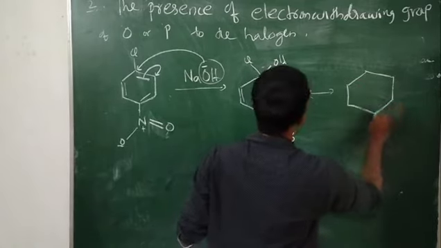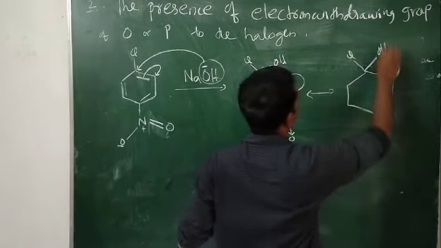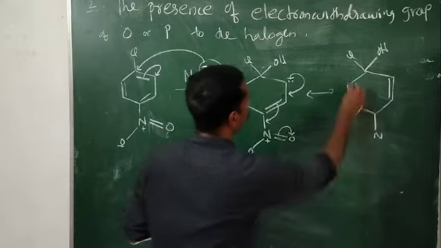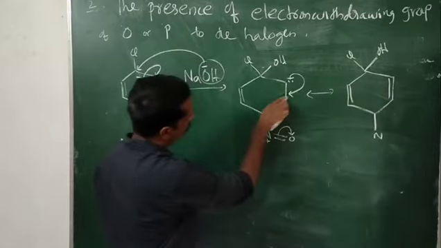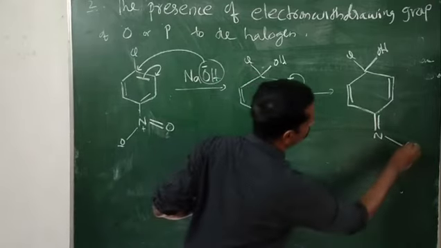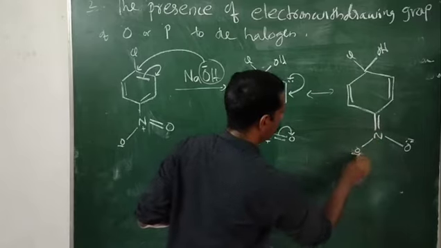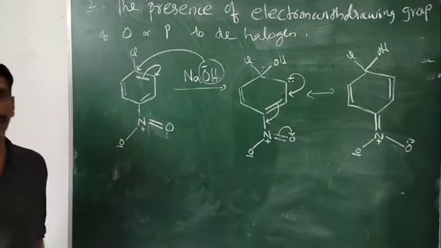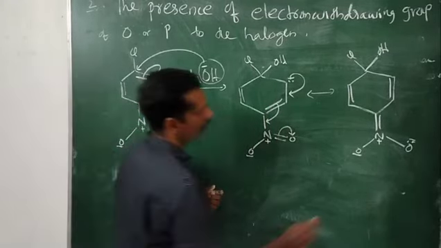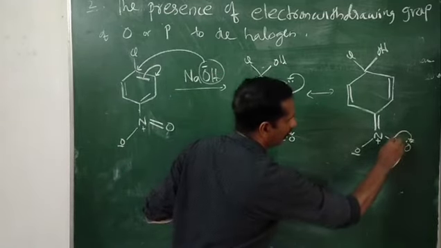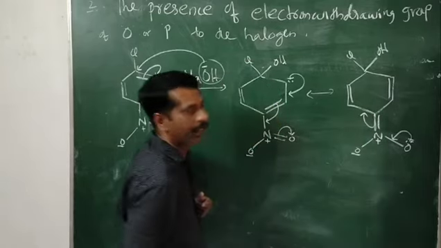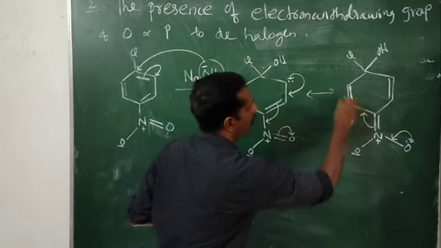Here it is Cl and here it is OH, and here is a double bond. Since this bond breaks from this carbon and shifts to here, there is a double bond, and since the bond shifts to oxygen, oxygen gets a pair of electrons and a negative charge, O minus. Of course, nitrogen again has a positive charge. Now in the next step, this pair of electrons is coming back, then this bond breaks and shifts to here, then this pair of electrons will move to this carbon.